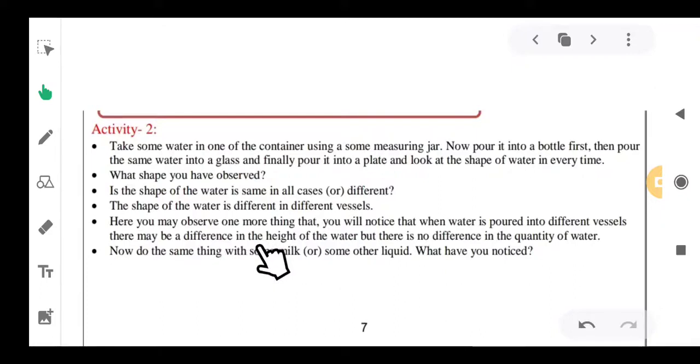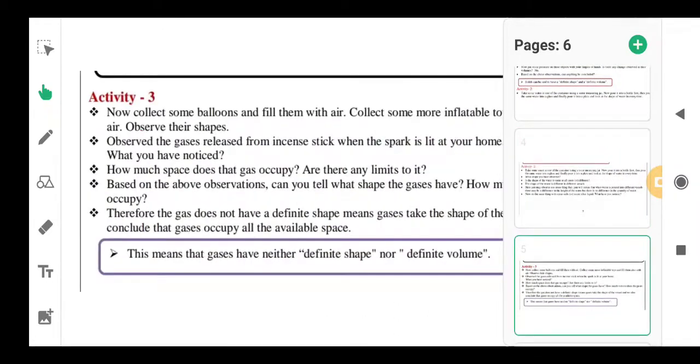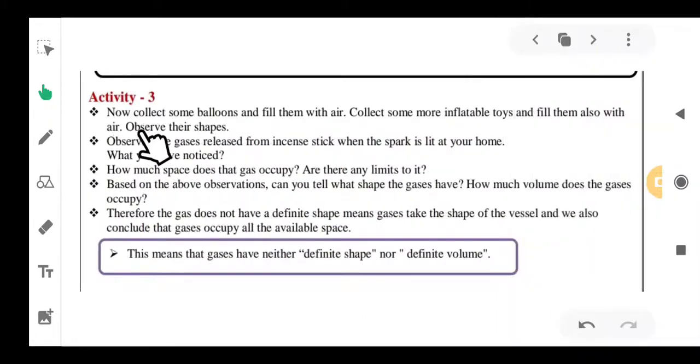And if you see, the volume is not changing. Okay, so what about gases? We see another activity for gases. Collect some balloons and fill them with air. Collect some more inflatable toys and fill them also with air. Observe their shapes. Observe the gases released from an incense stick when it is lit at your home.